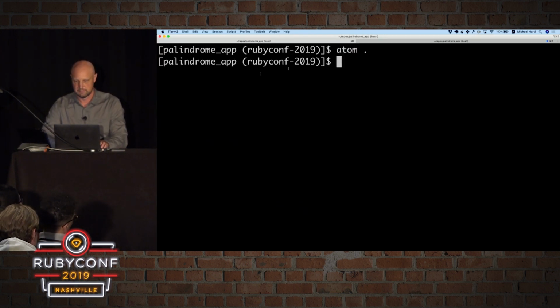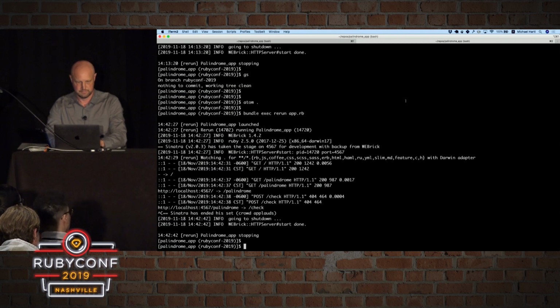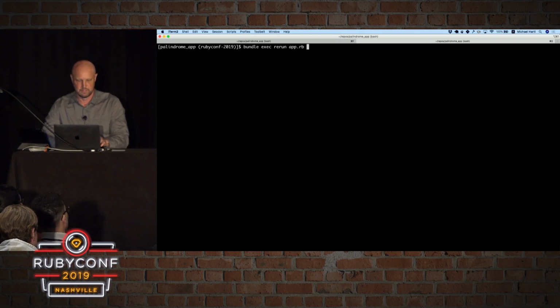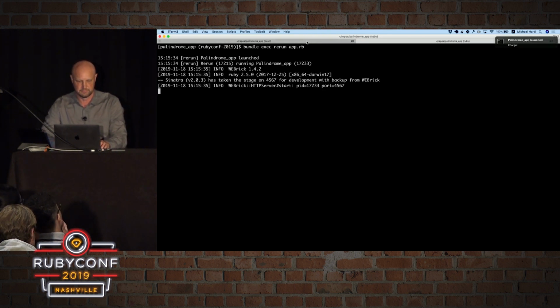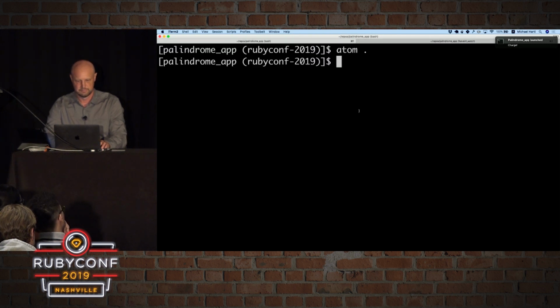The way to do this is it automatically reloads the Sinatra app. It's an application, a program called Rerun. So let's take a look here.